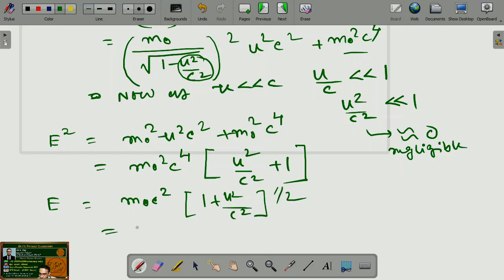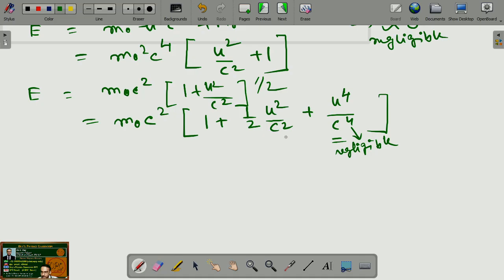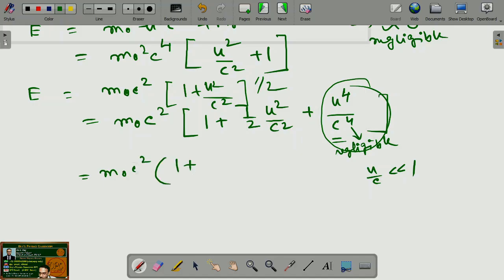If we expand it, we get m naught c square, in bracket 1 plus half u square by c square plus u to the power 4 by c to the power 4 terms. As u by c is very less than 1, the higher terms will be negligible. So we get E equals m0 c square into 1 plus half u square by c square.